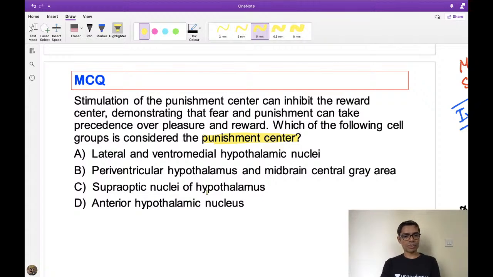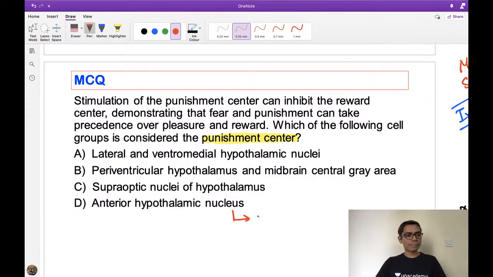Anybody wants to try? Anybody? No? So this is the anterior hypothalamic nucleus, one of the important nuclei.